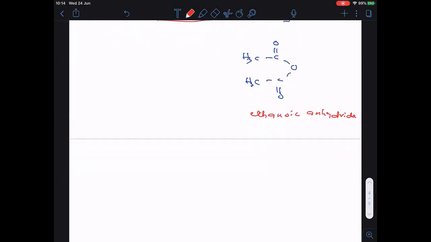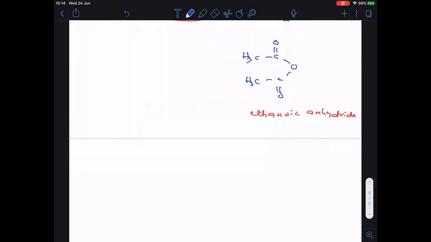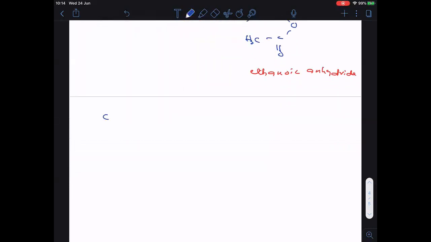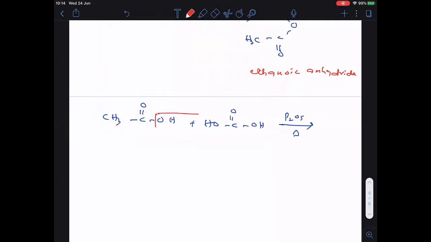Completed. You can ask me, can we take two different acids? Yes, we can take two different acids also. Now here I will take ethanoic acid. Now here I will take methanoic acid. So when this is heated with P2O5, the water molecule should be removed out here. Water molecule is removed out.